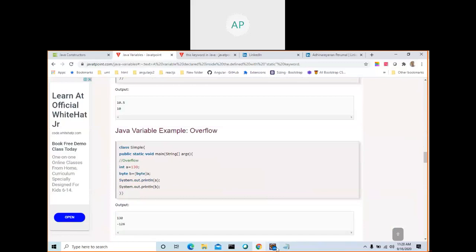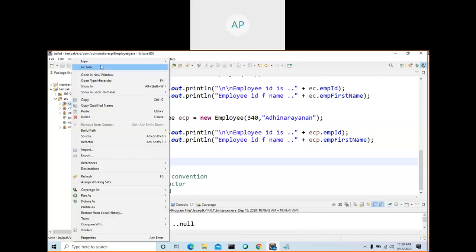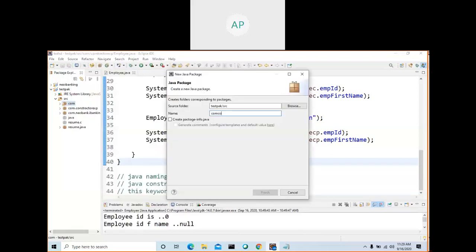Okay, now we will go with one example. Already we saw the package com.constructor.example. To be more meaningful, I can create another package called local variable, instance variable, and static variable. Sometimes it makes things easy: if someone comes, I can tell them to go and see that package. So I am going to create a package.